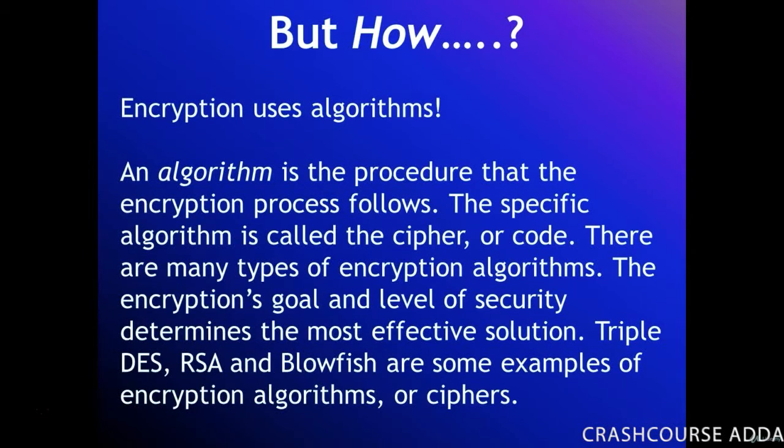Encryption uses algorithms. An algorithm is the procedure that the encryption process follows. The specific algorithm is called the cipher or code. There are many types of encryption algorithms. The encryption's goal and level of security determines the most effective solution. Triple DES, RSA, and Blowfish are some examples of encryption algorithms or ciphers.